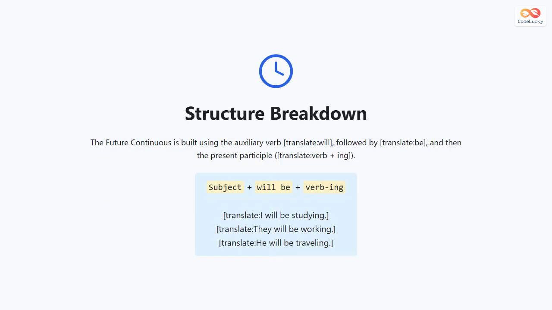To form the future continuous tense, remember it follows the pattern: subject, will be, and the verb with ing. For example, I will be studying, they will be working, and he will be traveling. The auxiliary verbs will and be act as helpers, and the main verb takes the ing form. This structure makes it easy to express actions that are happening over time in the future.